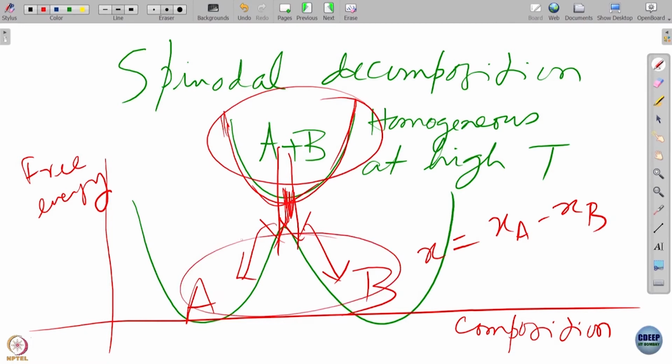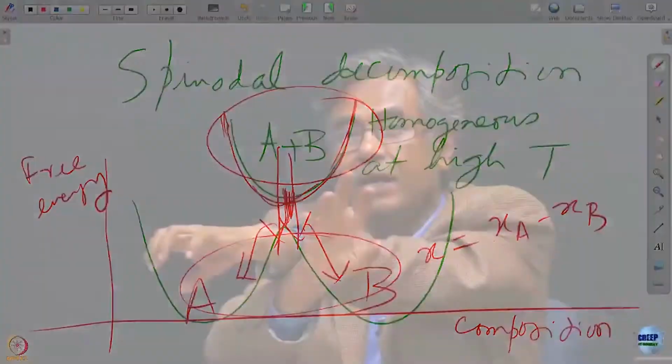I cannot just destroy one A particle in place and replace it by a B particle. Similarly, I cannot take a B particle from here and put it into an A particle. Number is conserved. So I must do it in a progressive fashion, moving around. How do they move in such a dense thing? They move by diffusion. That is the only thing, the mass movement.